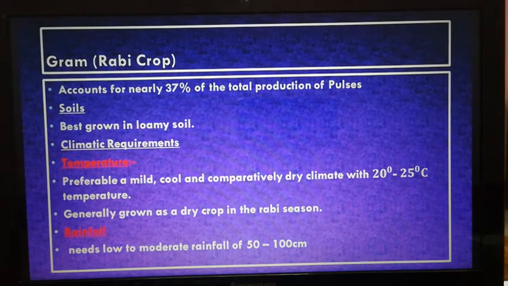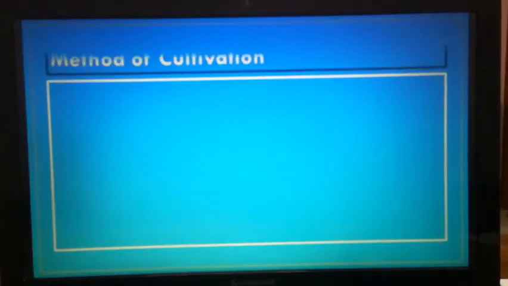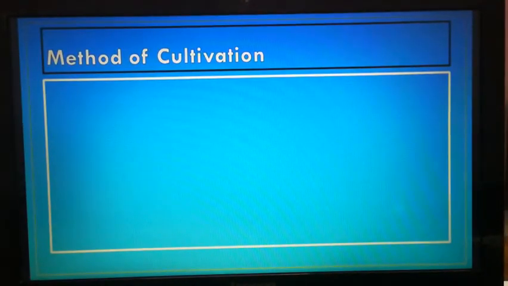It generally grows as a dry crop in the Rabi season. Rainfall needed for the growth of gram is 50 to 100 centimeter. Okay, these are the climatic requirements needed for the growth of gram among the pulses. Now the methods of cultivation.